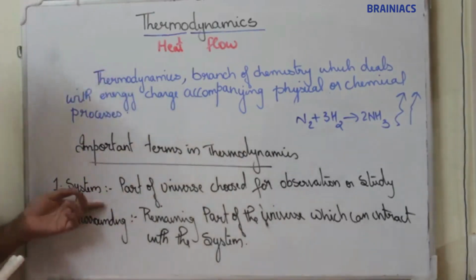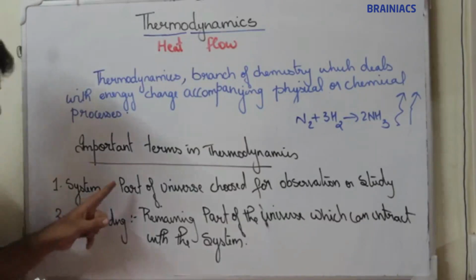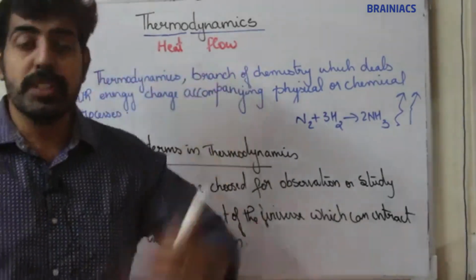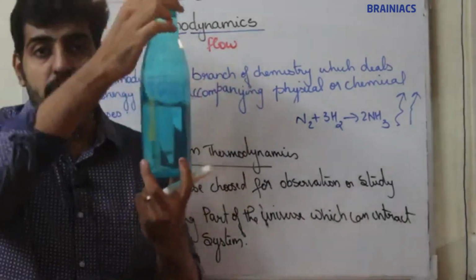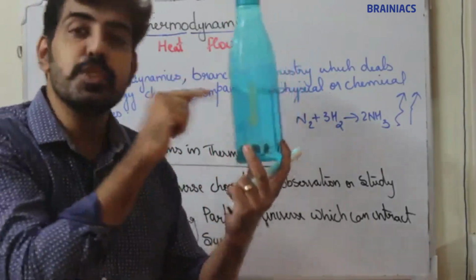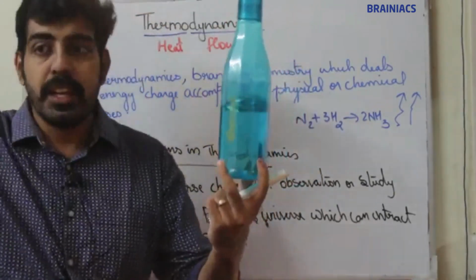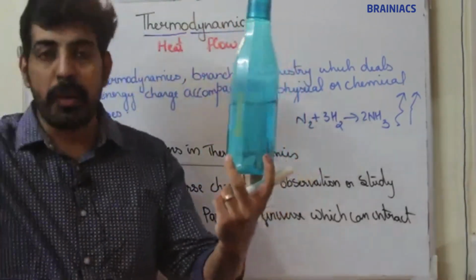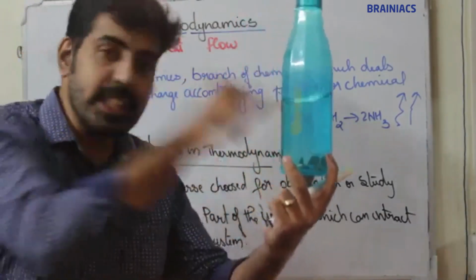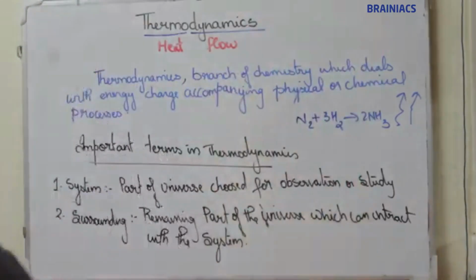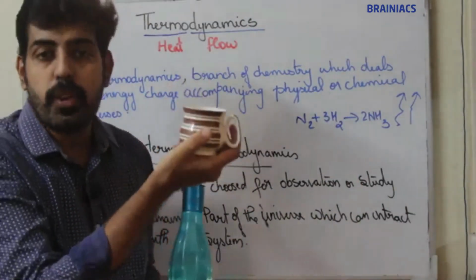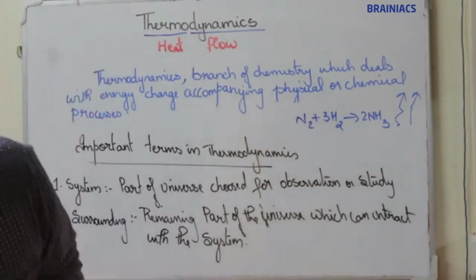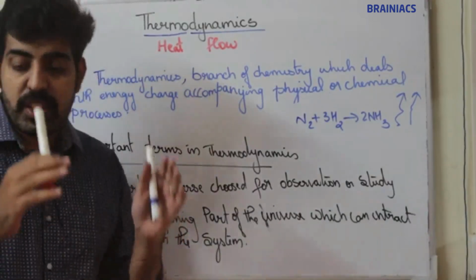First among them is system. What is system? System means the part of the universe chosen for observational study. In this entire universe, if I am going to study this bottle filled with water, then this is my system. If I study this glass filled with coffee, then that is my system.